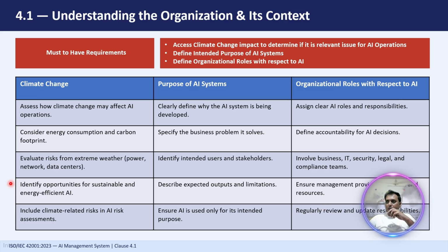Then we have to define the organization roles with respect to AI. We have to assign clear AI roles and responsibilities. Someone needs to explicitly own each part of the AI lifecycle, whether it is development, deployment, monitoring, or risk management. Everyone in the organization has to have some role. Developers are responsible for developing their AI systems. The deployment team is responsible for deploying the AI system. The monitoring team is responsible for monitoring the AI performance, bias, transparency, and so on. The governance team or governance committee is responsible for overseeing the entire governance of AIMS, risk management, and so on. If we don't have the ownership defined, important tasks fall through the cracks.